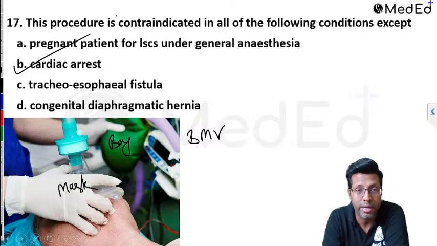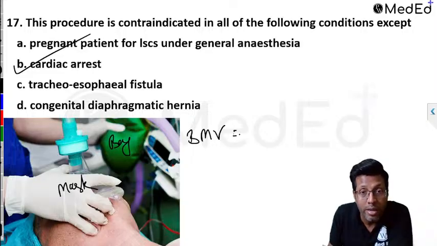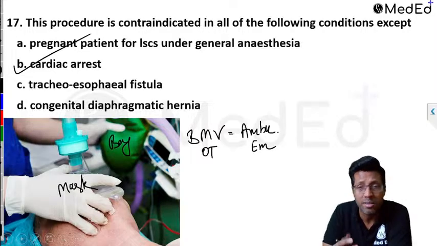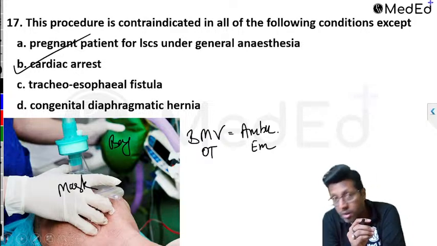Correct, Dr. Gaurav. AMBU ventilation is a type of bag mask ventilation. It's the same thing. Bag mask ventilation is what we do in the OT under anesthesia, and AMBU is what you have seen in emergency and casualty. It's called bag mask ventilation. Good, Dr. Gaurav.